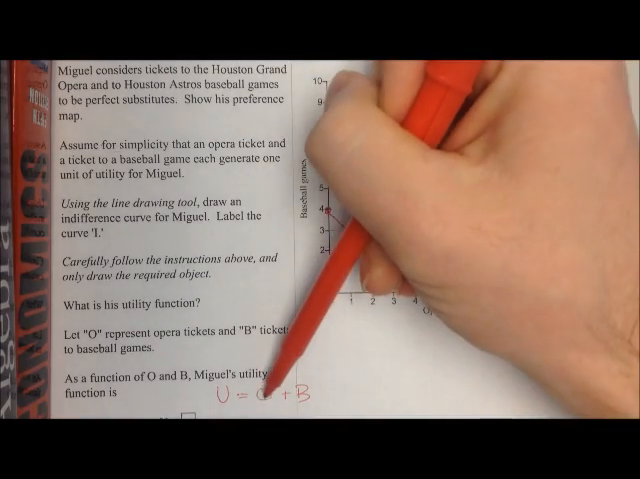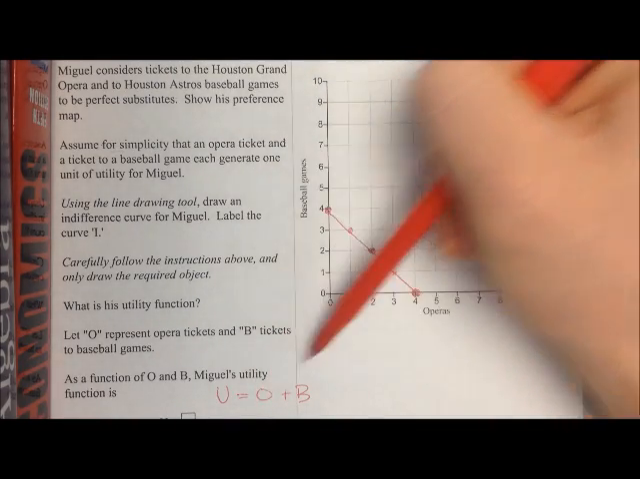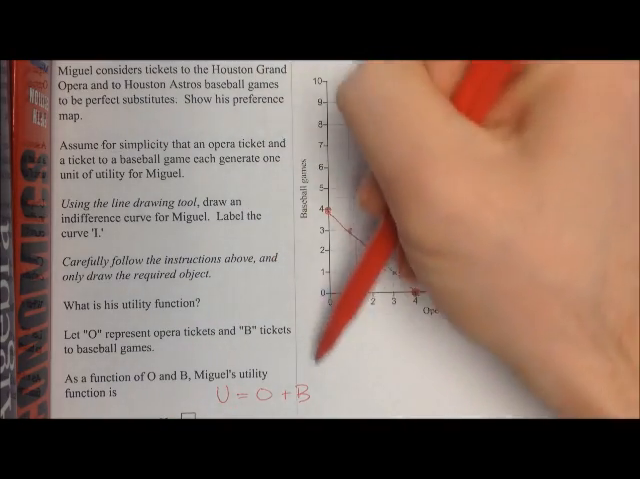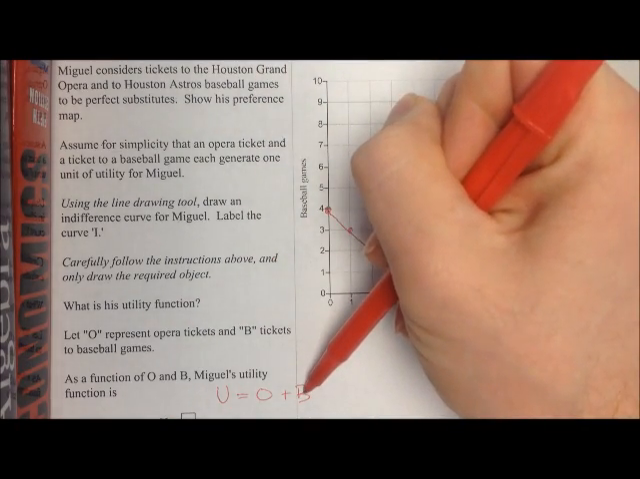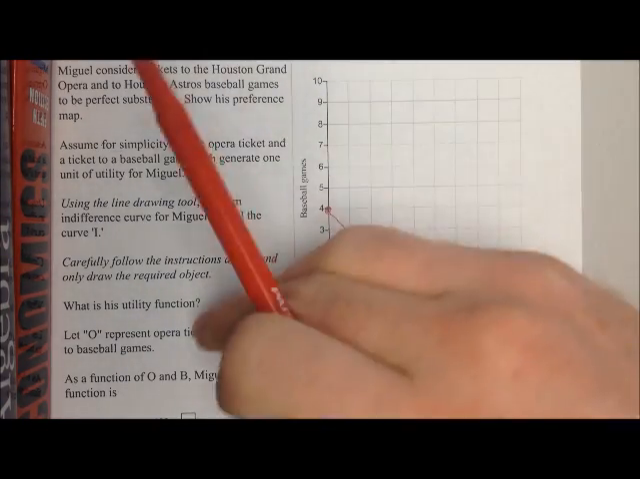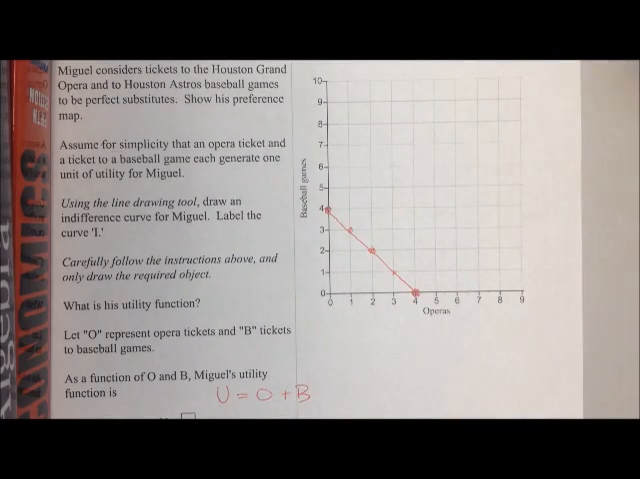It doesn't matter how many operas he's currently attending. If he adds 1 more baseball game, he gets 1 more unit of utility. It doesn't matter how many baseball games he's currently attending. If he adds 1 more opera, he gets 1 more unit of utility. And this is actually the only utility function that perfectly represents that type of preference.